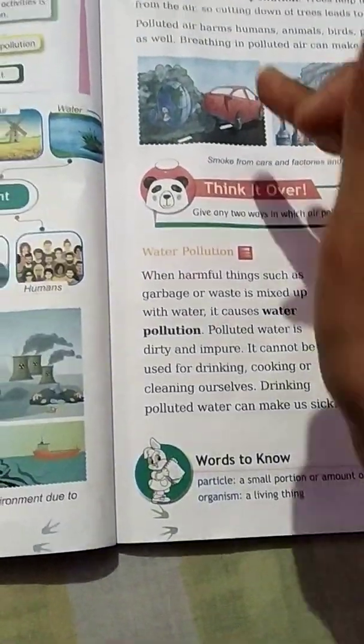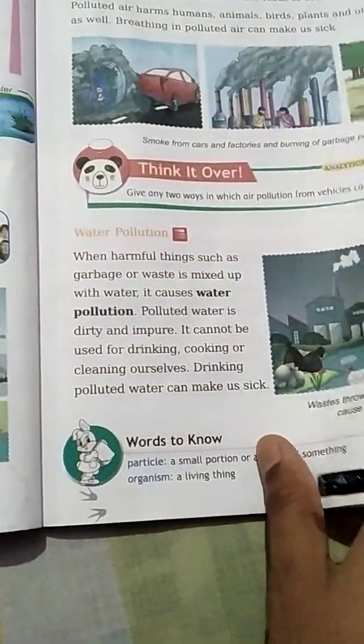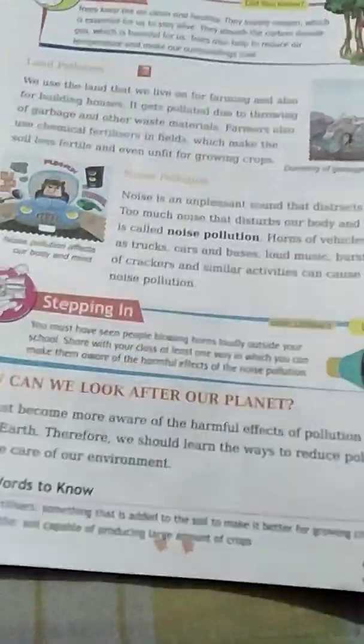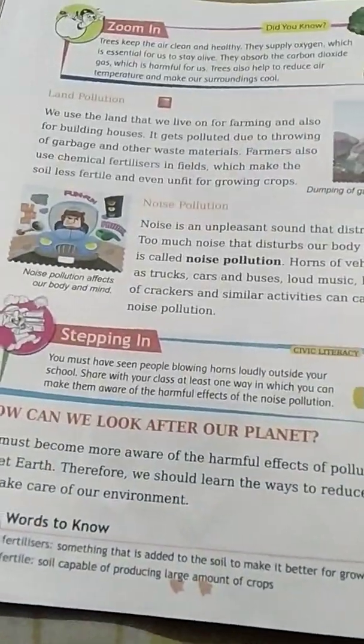So air pollution and water pollution is done. So in the next class we will do land pollution and noise pollution and ways to reduce pollution.